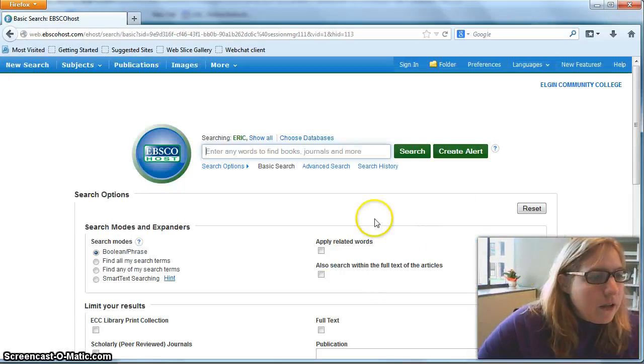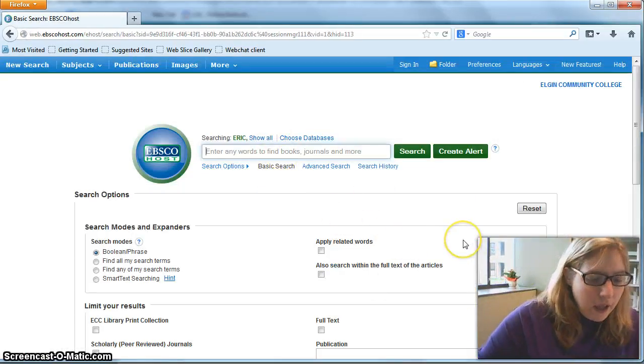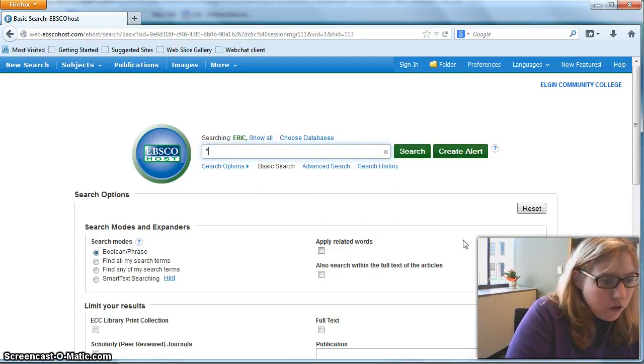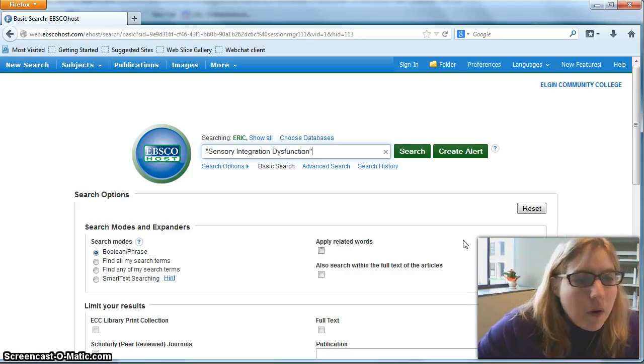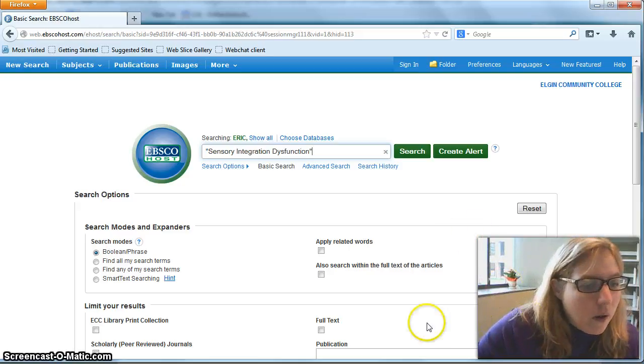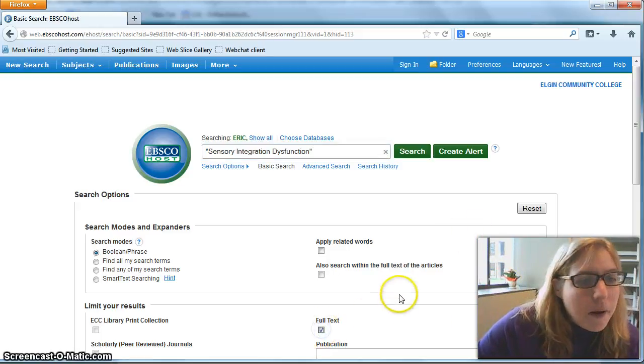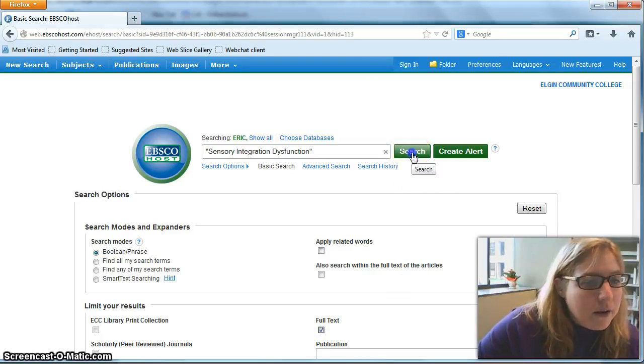If you click on that, it takes you to the search field, and you can go ahead and put your search term in there. I'm going to put quotation marks around it, and that just tells EBSCO to make sure to search for that exact phrase somewhere in the article. I'm also going to click on that full text box, and that just reminds EBSCO to only show articles that we have the whole text of. So I'm going to go ahead and just hit search.